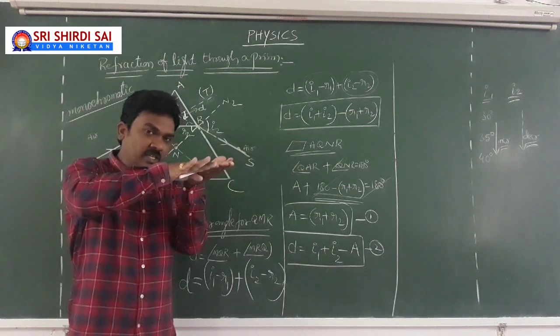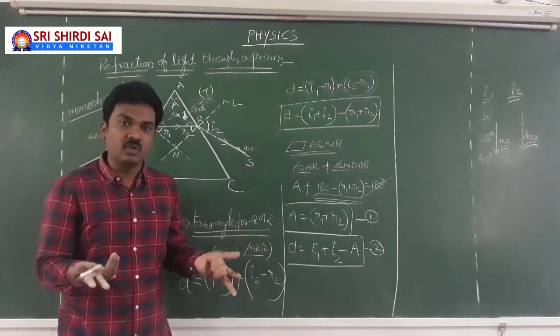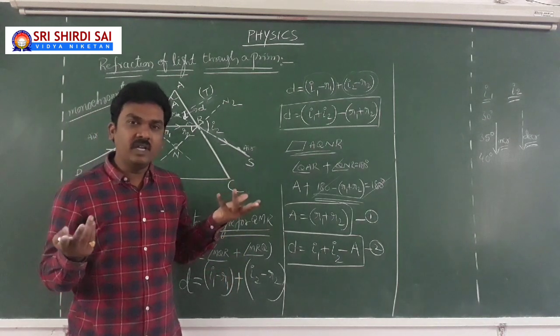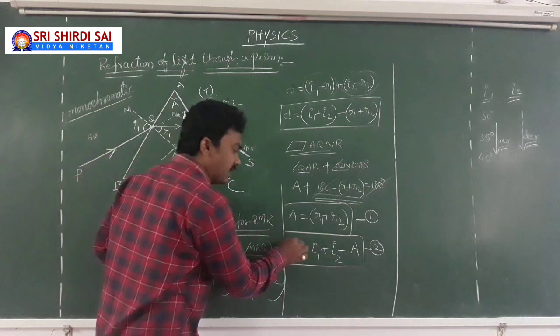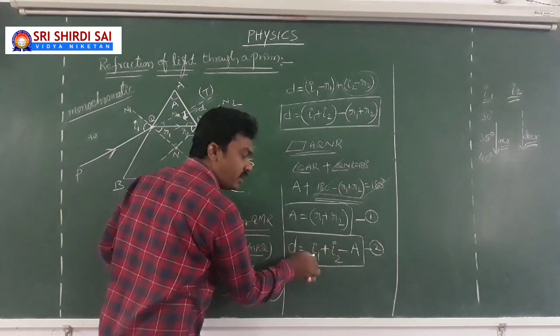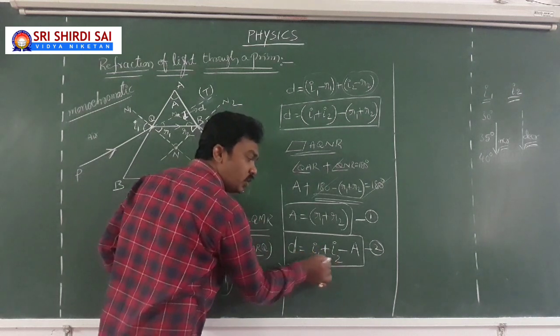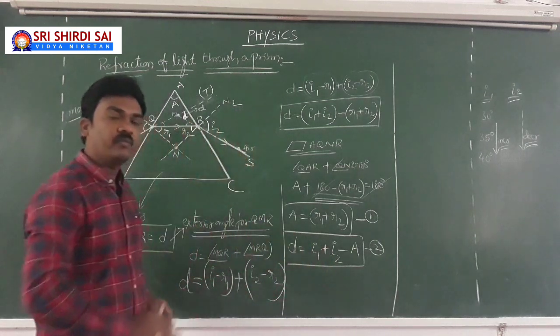So at one time I1 equal to I2. So what? Why are you telling all these stories? Okay, let it be I1 equal to I2. So what? This is a mathematical point we need to understand. As D equal to I1 plus I2 minus A, whenever I1 equal to I2, the sum of these two values will be minimum.